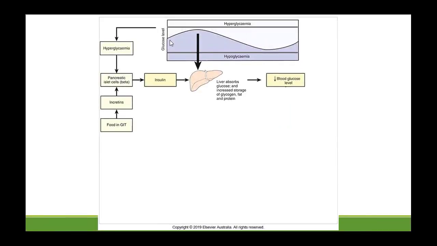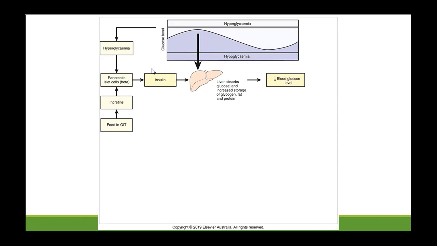So this shows you the homeostatic role of insulin and glucagon. Once you have a nice meal, which I hope you had this morning, blood glucose levels will go up. This hyperglycemia will stimulate the beta cells in the islets of Langerhans in the pancreas. Also, when the food is in the gut, it releases incretins, which also stimulate the beta cells. These beta cells will release insulin.